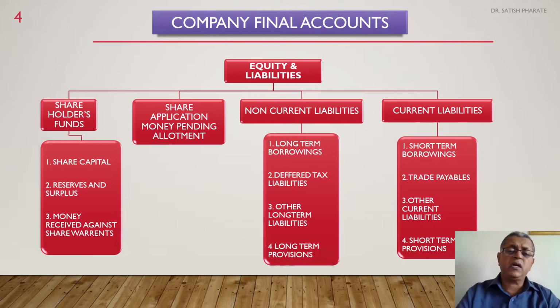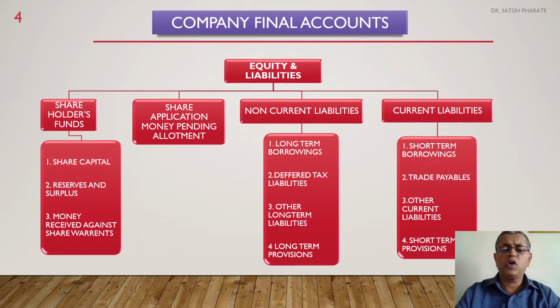Whenever this amount collected is not yet allotted towards share capital, or not yet converted into share capital, till that moment this amount is called share application money. It is also considered part and parcel of the inflow of funds. Therefore, share application money pending allotment is as good as a liability of the company.